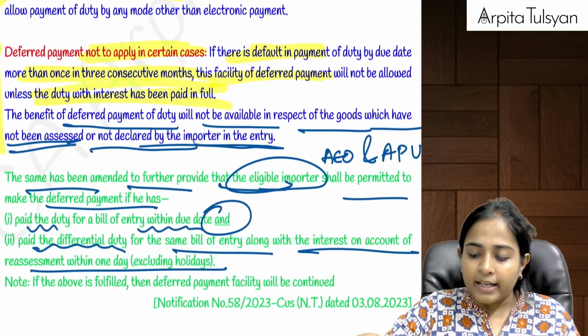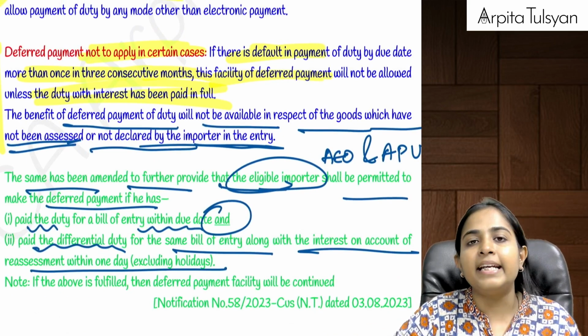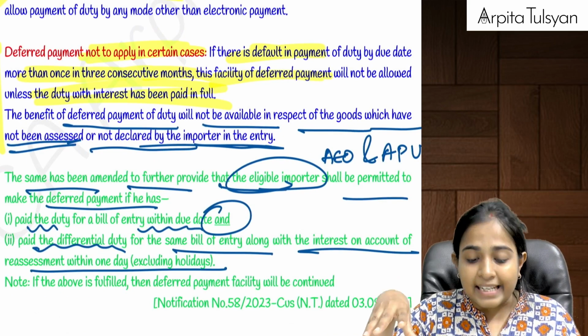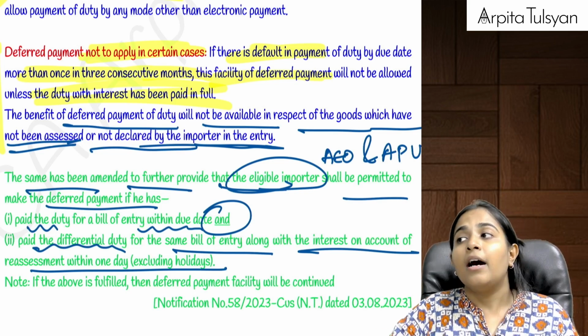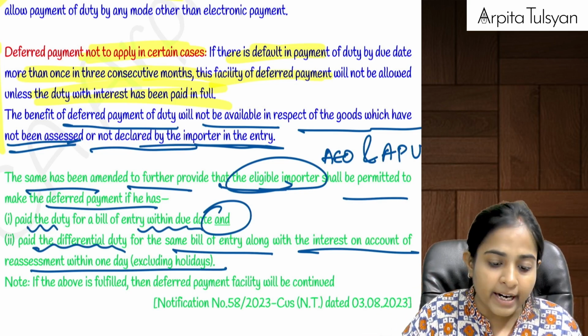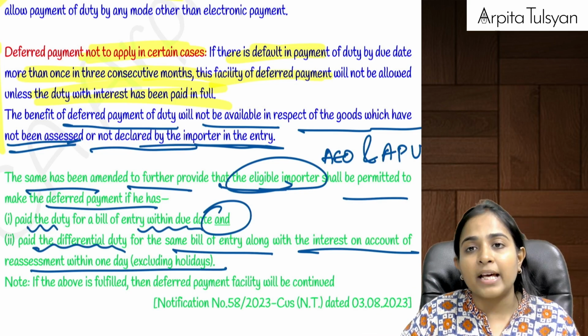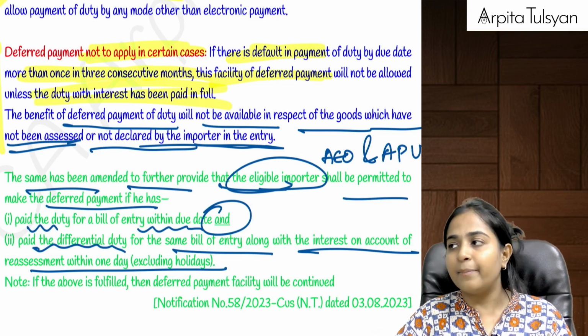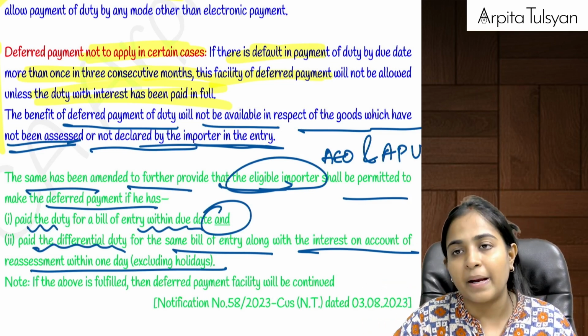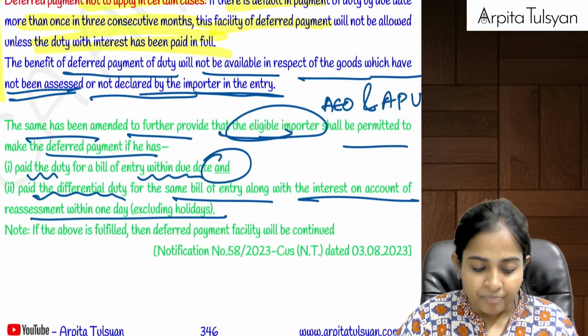Yes. Earlier they had said that if there is a default, that the payment was not done by the deferred payment due date, and if this default is done more than once in 3 consecutive months, then the facility of deferred payment will be stopped until you clear the payment along with interest. Are you clear with this?